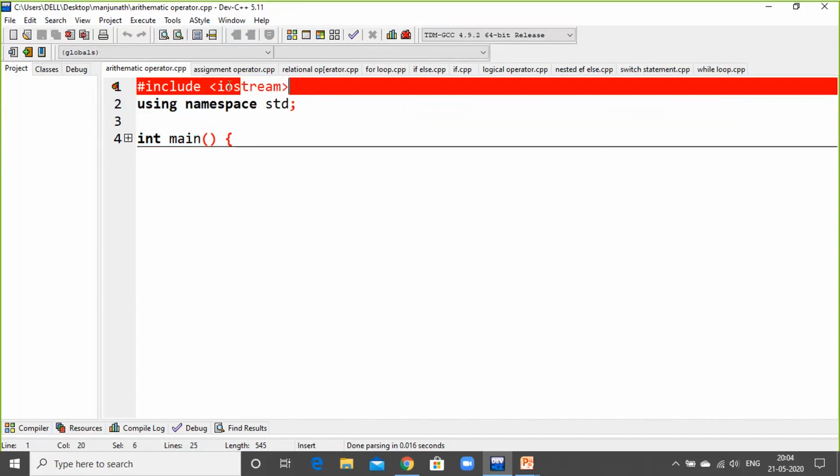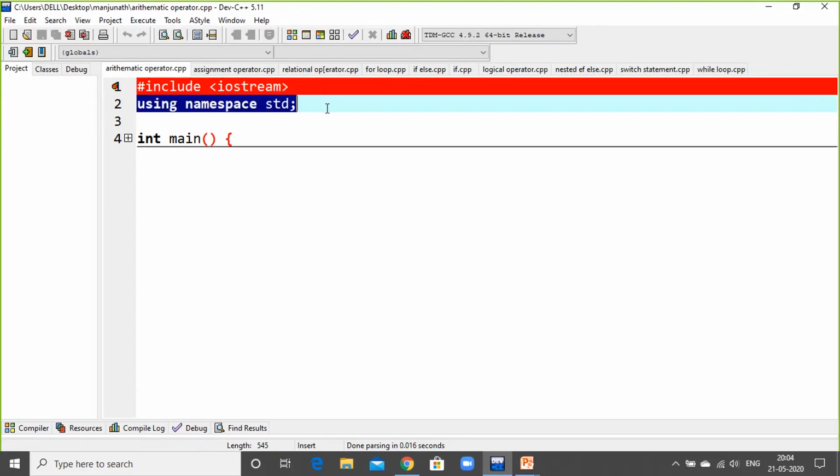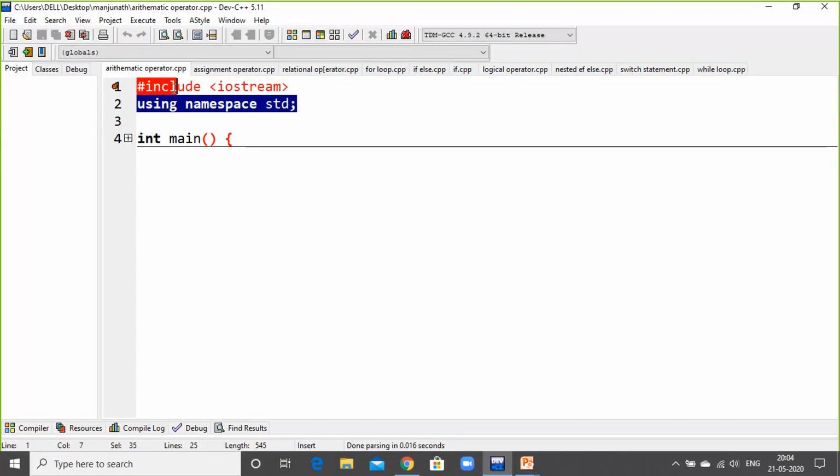So for input and output, cin and cout, the iostream header file can be used. Next is using namespace std. What is this? It tells the compiler to use the standard namespace. A namespace collects identifiers used for classes, objects, and variables. These are the basics about these two lines.